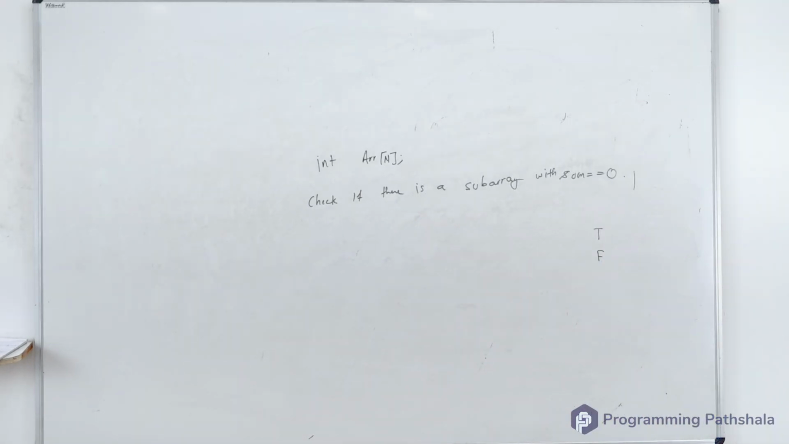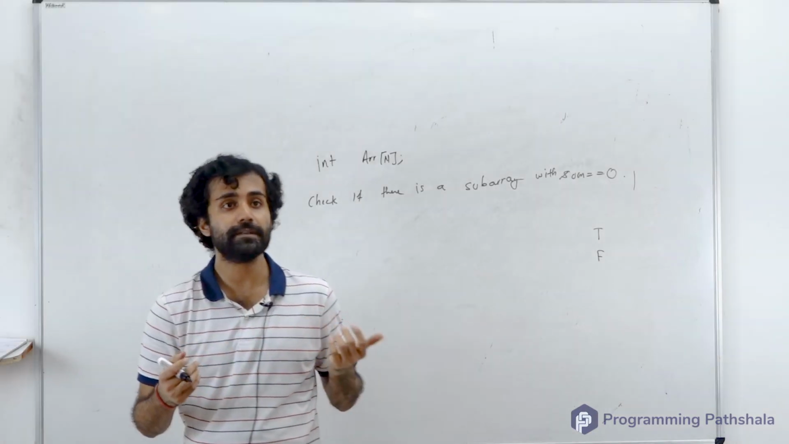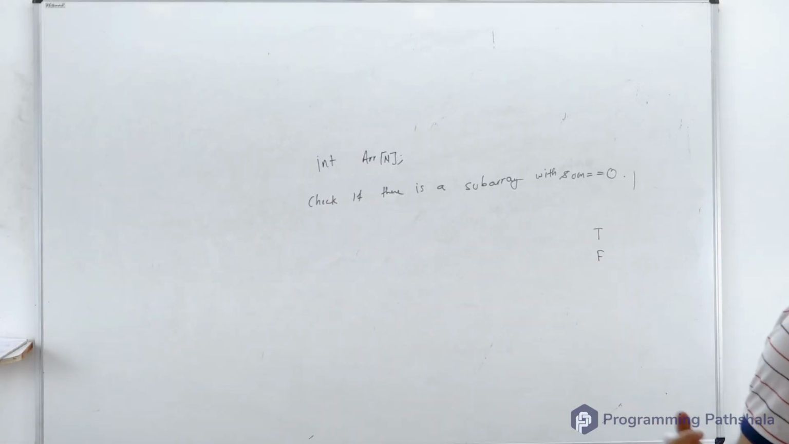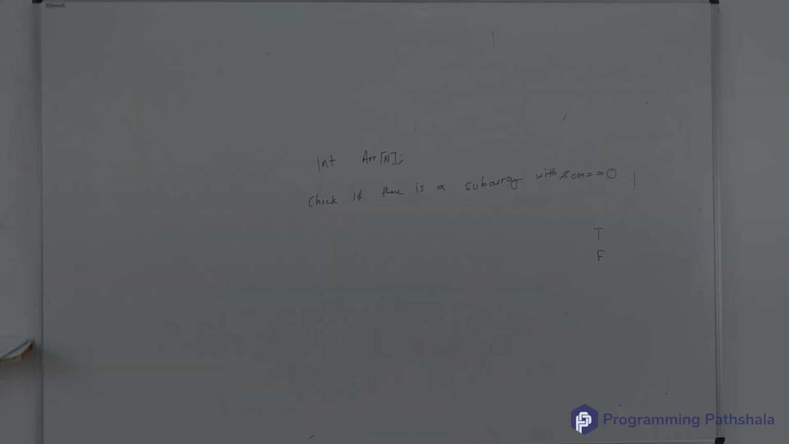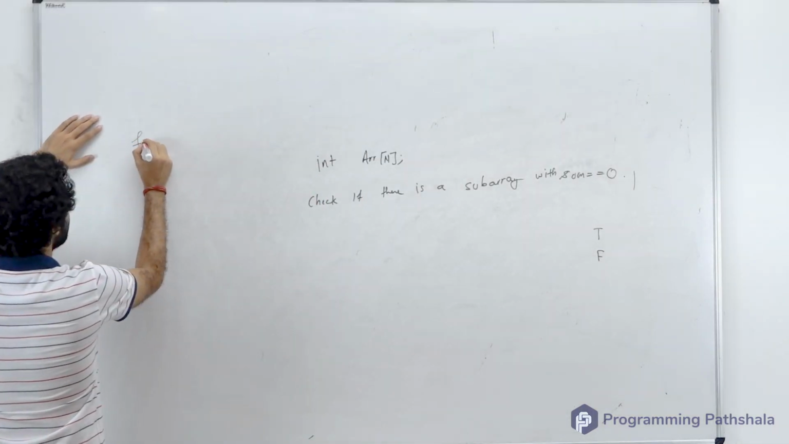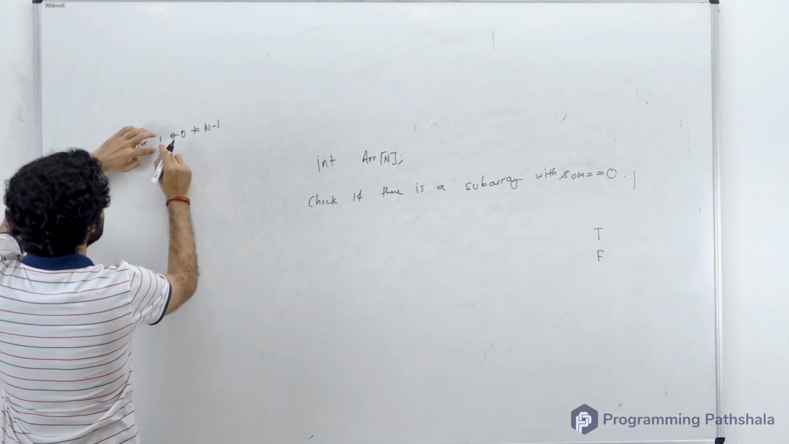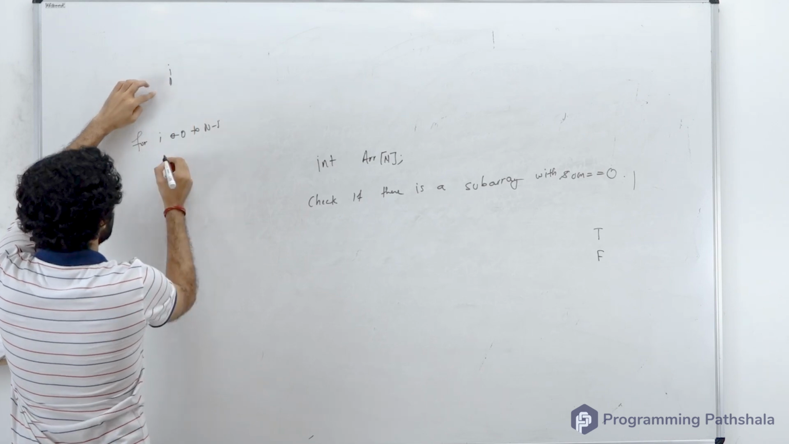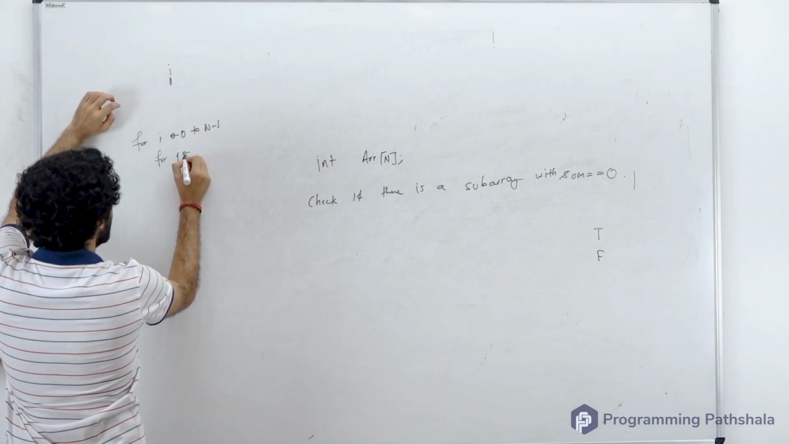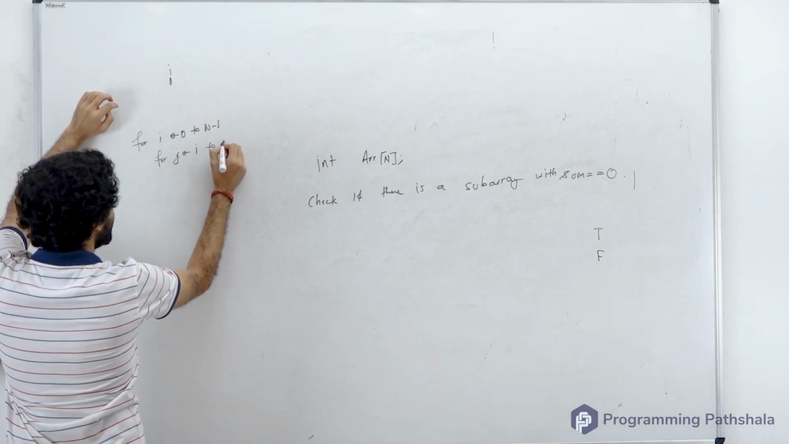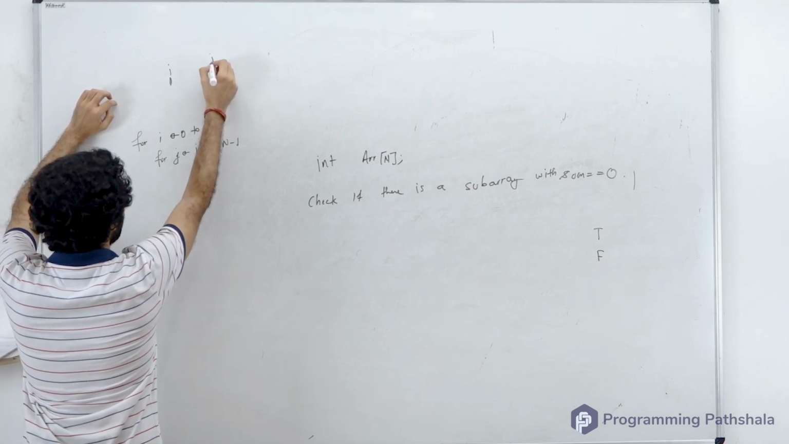What would be the brute force approach for this? I think the brute force approach should be to simply check the sum of all the subarrays, isn't it? Yeah. If there is any subarray with sum 0, you can return true. What will be the time complexity? N squared, right? So i will go from 0 to n minus 1, and i marks the starting point of your subarray. Within this, j will go from i to n minus 1, and j marks the end point of your subarray.